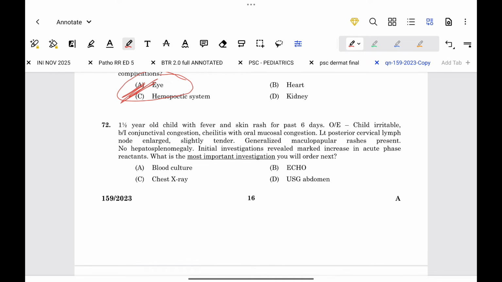This is a case of Kawasaki disease. So in a 1.5-year-old, we know that Kawasaki disease has 5-day fever with CRAFT features: non-purulent conjunctivitis, rash, edema, lymphadenopathy, and maculopapular rash. So we have to urgently do an echo to look for coronary artery aneurysm.